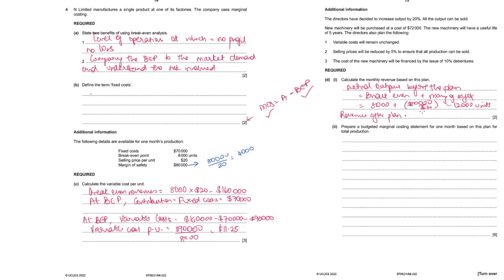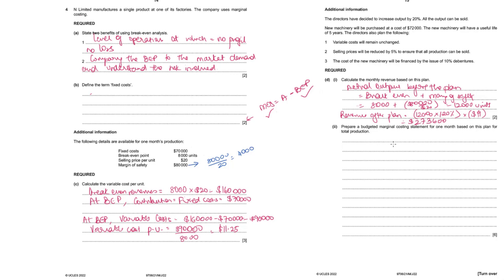quantity into rate. Quantity is 12,000, but they plan to increase it by 20%. So 120%, this becomes the quantity. And rate, currently it is $20. They plan to give a discount of 5%. That makes it $19. So if you calculate, you will get 273,600.